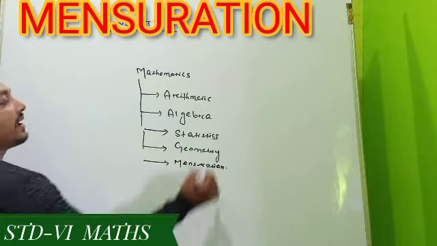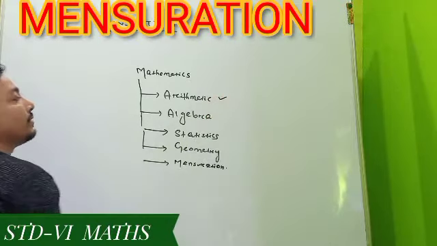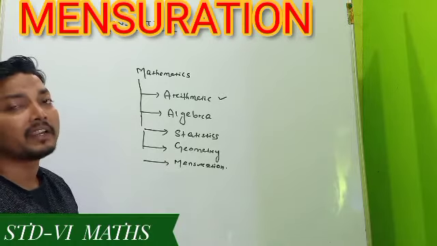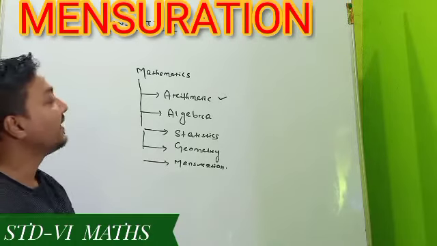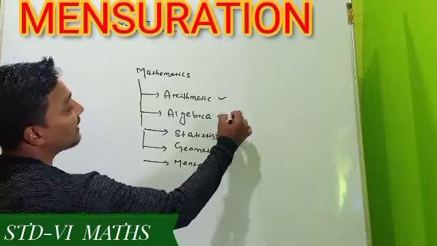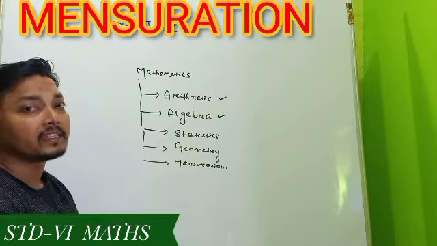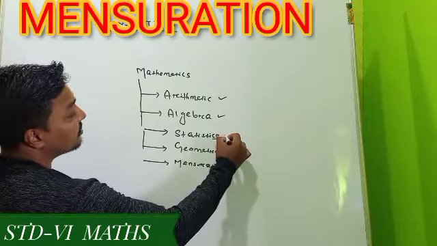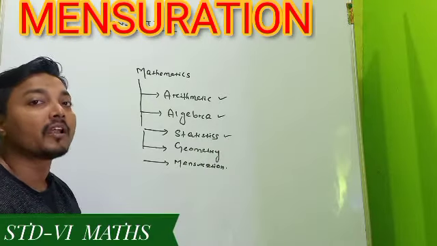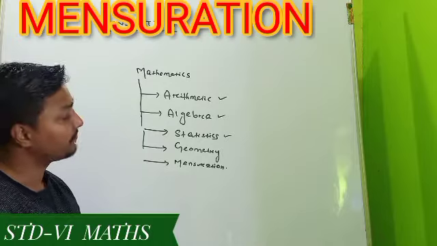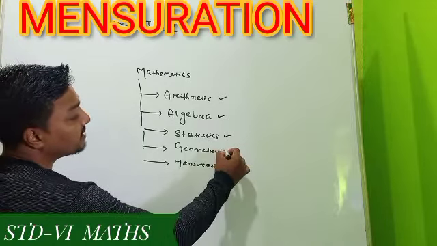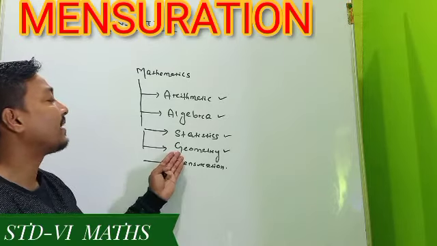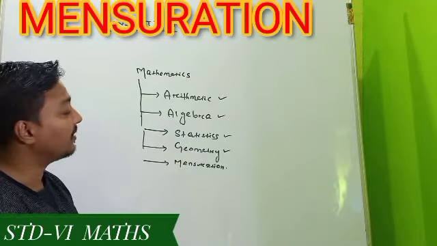In the last days, the arithmetic definition was told to you. It is one of the branches of mathematics where we learn about numbers, their application and their properties. In the similar way, algebra is where we learn about variables, their application and their properties. And statistics is the branch of mathematics where we learn about data related things. And geometry is the measurement of the earth, where we learn that branch, called geometry.